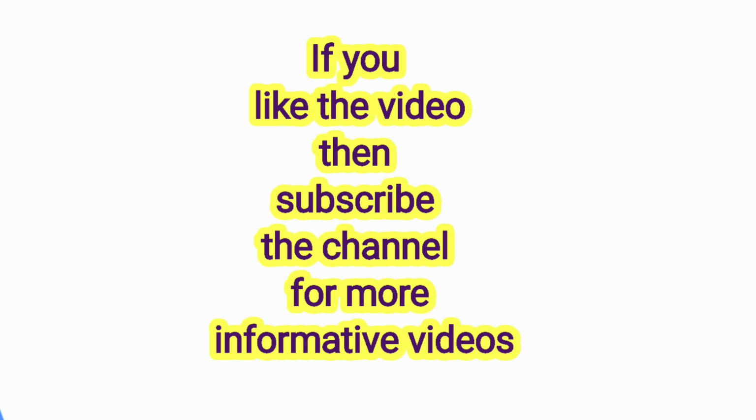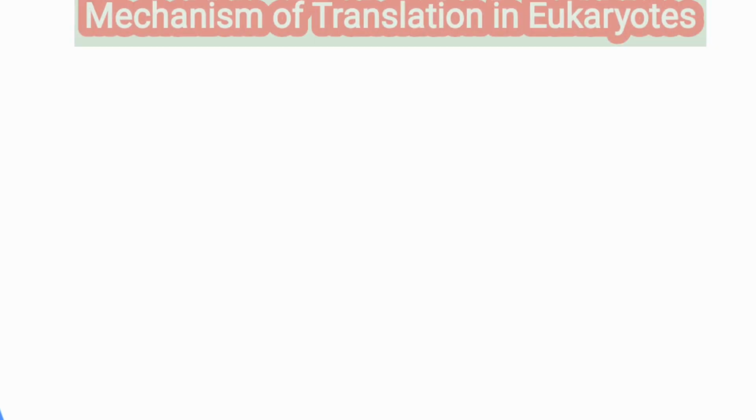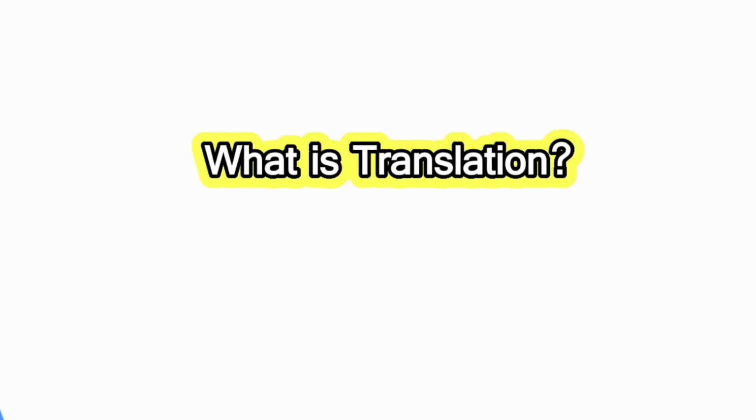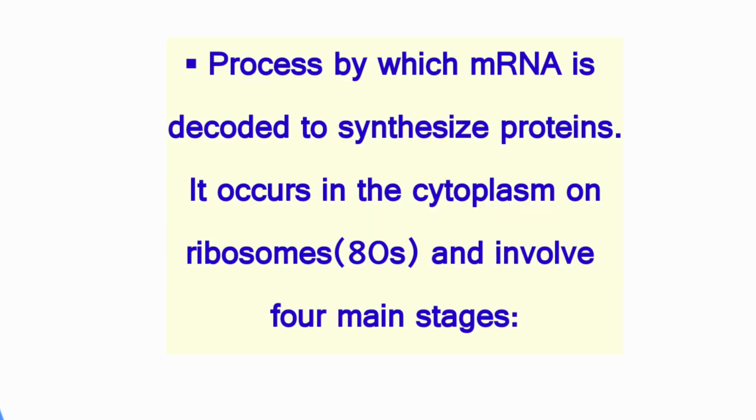In today's video, we will discuss the mechanism of translation in eukaryotes. First, what is translation? Translation is the process by which messenger RNA is decoded to synthesize proteins. It occurs in the cytoplasm, on ribosomes, and involves four main stages.